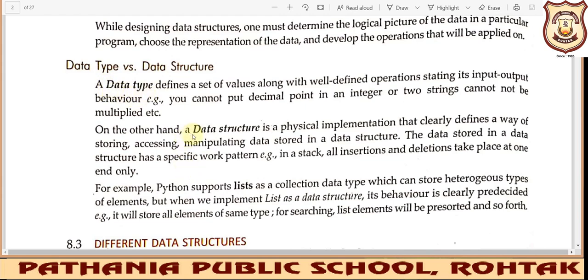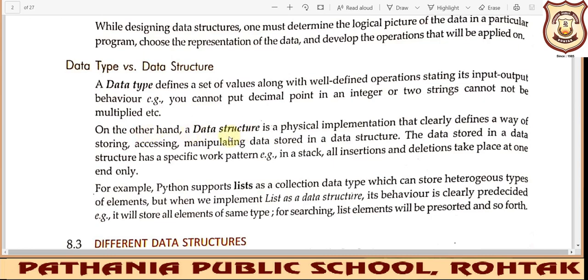And what do you mean by data structure? The physical way in which the data is being stored, accessed and manipulated inside the computer memory. That is what is data structure. So you should not be confused among these two points. Now in this chapter we'll be discussing the data structure only, how to store the data.